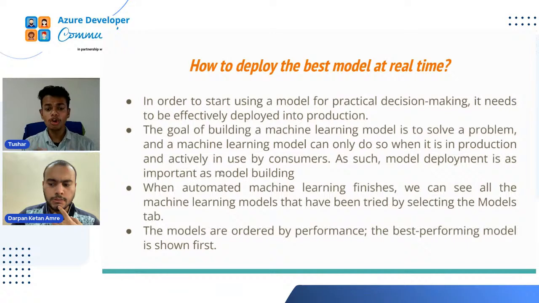the actual value. The goal of building a machine learning model is to solve a problem, and a machine learning model can only do so when it is in production and actively in use by consumers. As such, model deployment is an important part of model building.